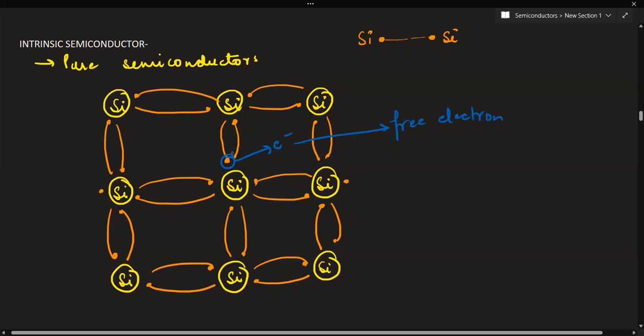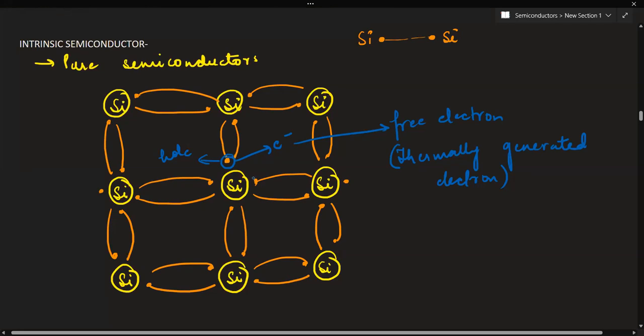Once you remove it from the bond, once you break this bond, then we say this free electron is, let's say, a thermally generated electron, because we have increased the temperature. Because of high temperature, we have freed this electron. Now tell me, if there is no electron over here, what will be there in this place? A hole. A hole has been created. So one electron went away and one hole was created.